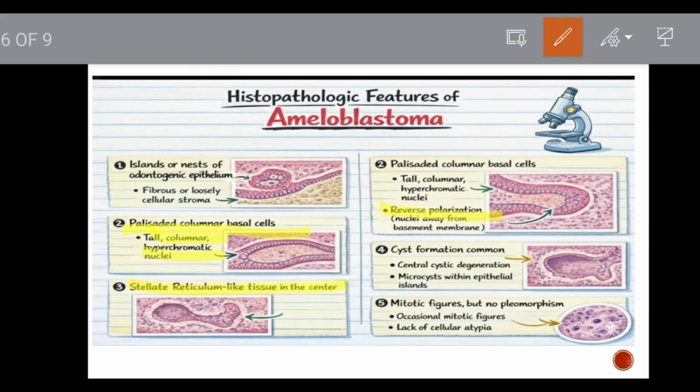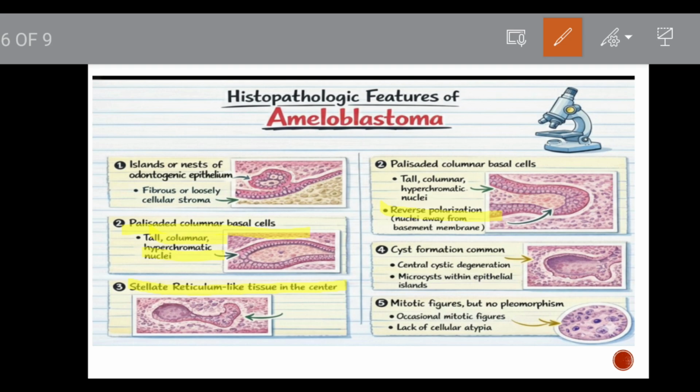Coming to the acanthomatous ameloblastoma, in this histological variant, the odontogenic epithelial cells arise in the form of follicles with peripheral ameloblast-like cells, which means the tall columnar cells, and the central stellate reticulum-like cells. In some of the follicles, the central cells undergo squamous metaplasia to form squamous cells and may show evidence of keratinization. Most commonly seen in peripheral or extraosseous ameloblastoma.